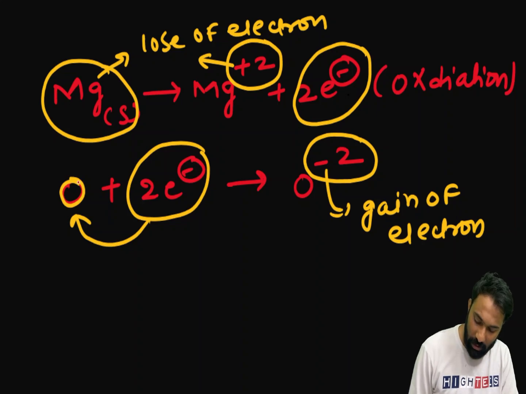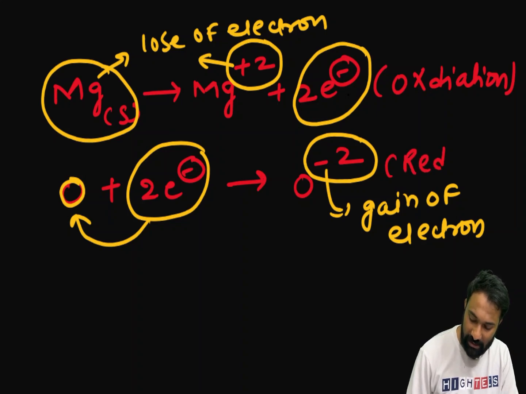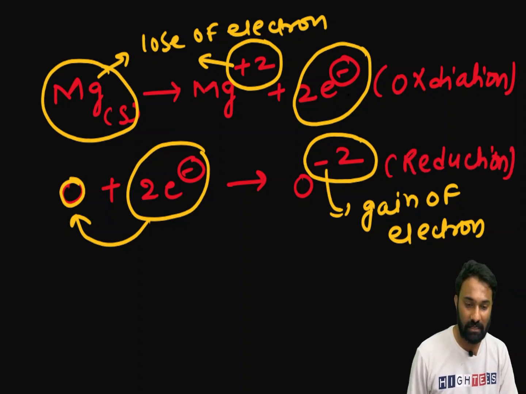Now you see, oxygen has gained the 2 electrons. When the neutral oxygen atom has gained the 2 electrons, this gain of electrons we call reduction. Clear? One is oxidation, one is reduction.